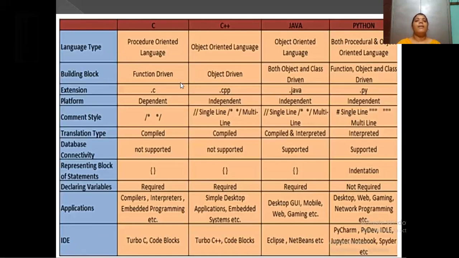For C and C++ language, we use Turbo C and Code Blocks to write a program. For Java, we use Eclipse and NetBeans. Okay. For Python, we use a lot more environments to write Python programs.